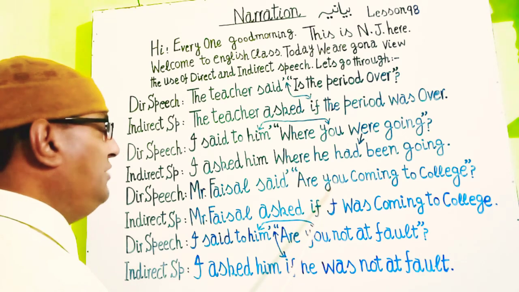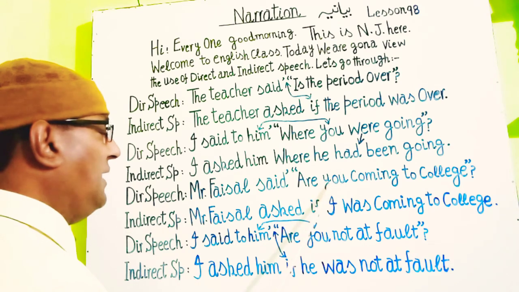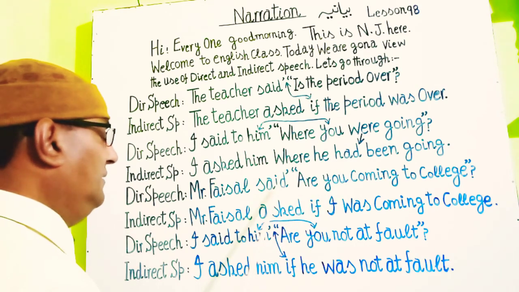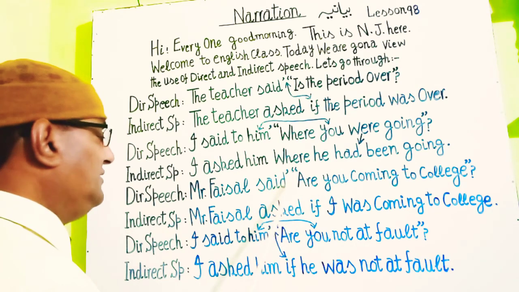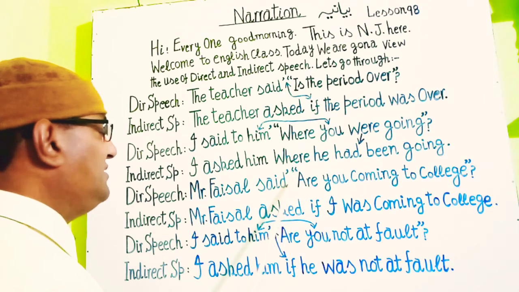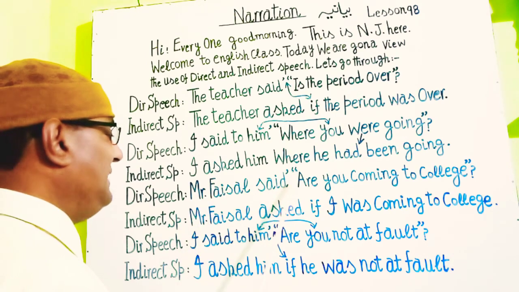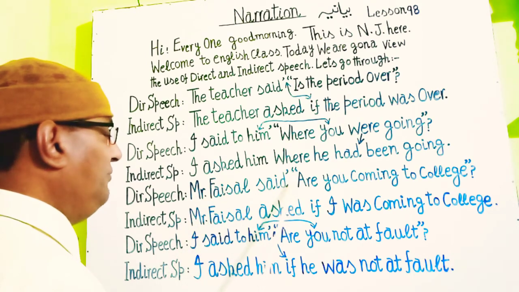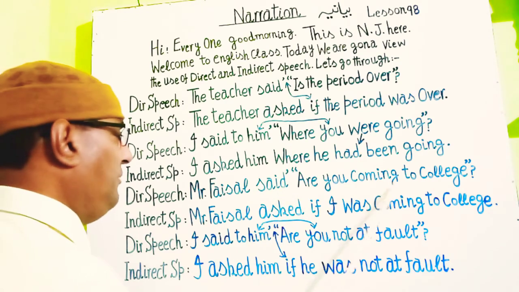you is the second person, and the second person will be replaced by the outer object. So here we assume that the object is me. Mr. Faisal asked me. Mr. Faisal asked, are you coming to college?